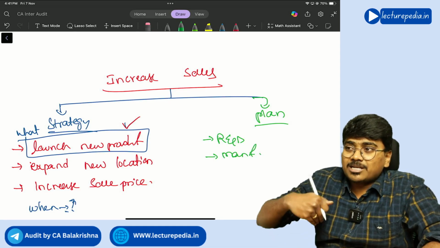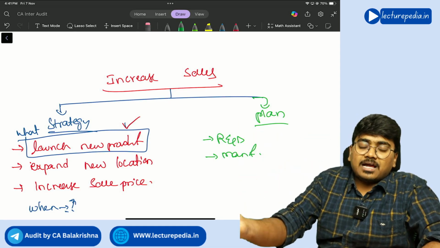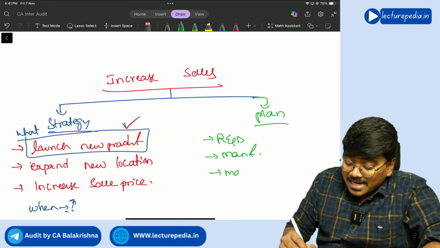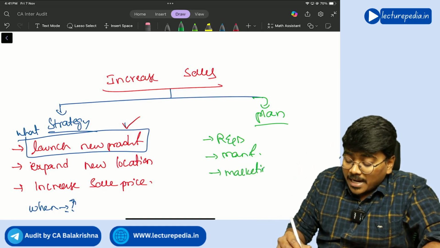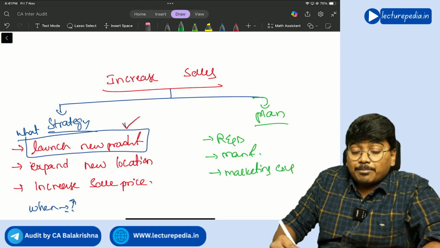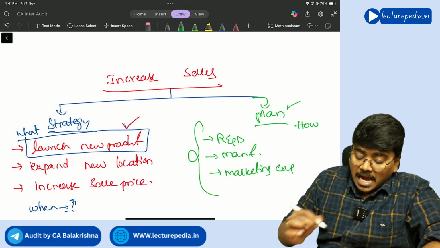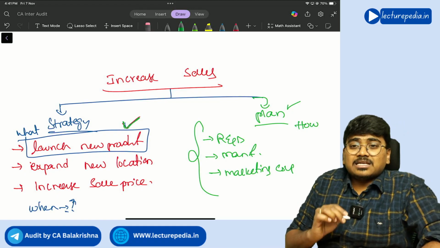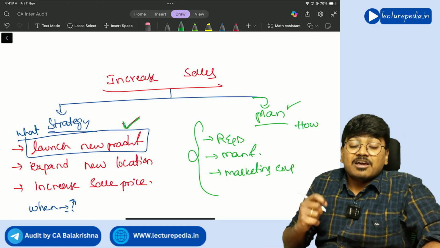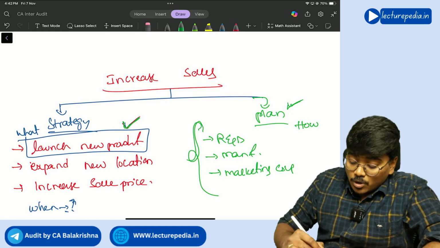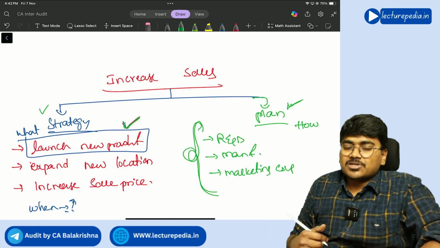So you will spend money on a plant, the factory for manufacturing. After that, you should also market the new product. So marketing expenditure. So this is the plan. How you want to achieve the thing that is specified in the strategy will be dealt with by the plan, and the plan will be more detailed when compared to the strategy.